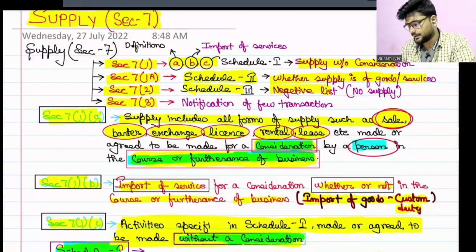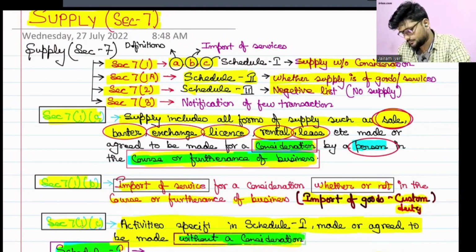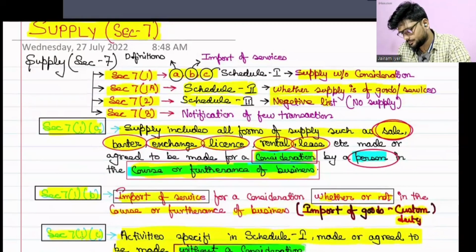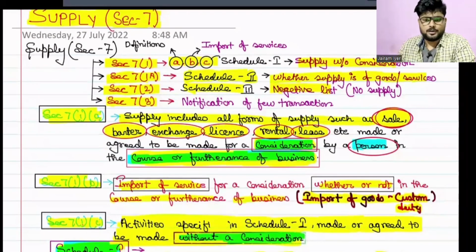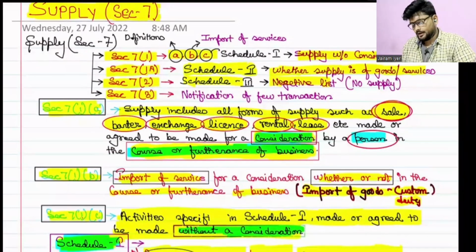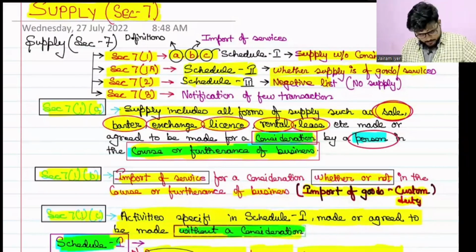We'll continue with the chapter supply. We have just started it in the previous session. We have not yet discussed much, but yes, we'll have the discussion now. Correct. Now, let's have a quick recap.